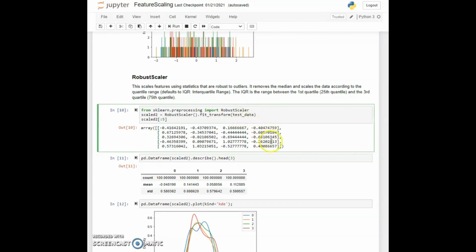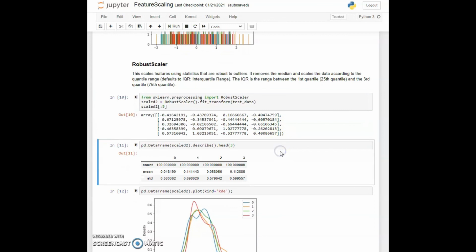Just looking at the raw numbers, nothing really jumps out. So in cell 11, we see there's a little bit of difference. The means are closer to 0, but not quite as close to 0 as we saw before. And the standard deviations do vary a bit more here because of the difference in algorithm. Before, the standard deviations were really close to 1, but here there are a variety of values, most of them sort of close to half, but in one case, for a different kind of distribution, significantly more than 0.69.